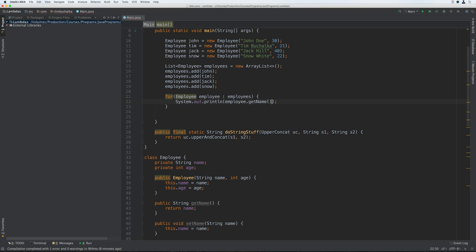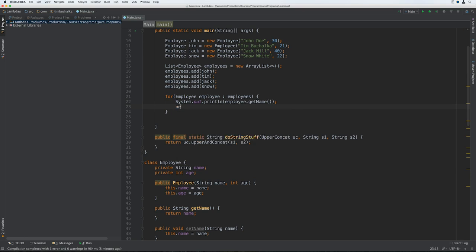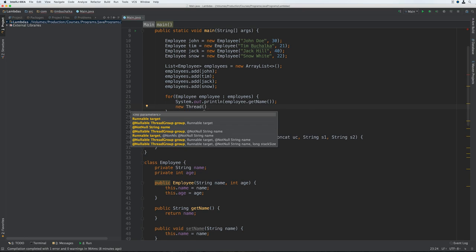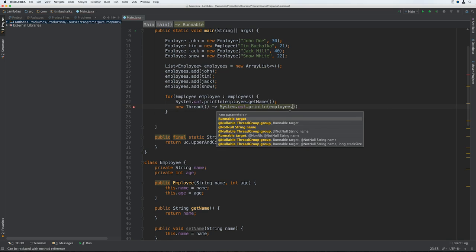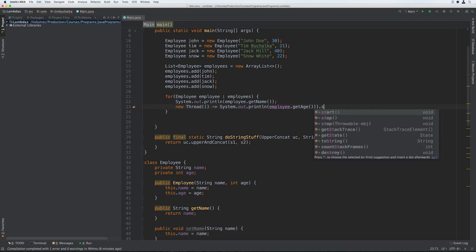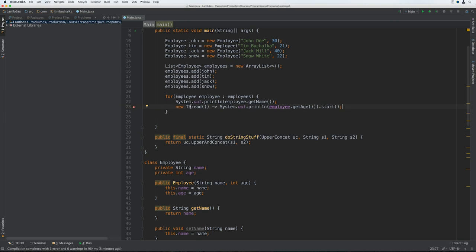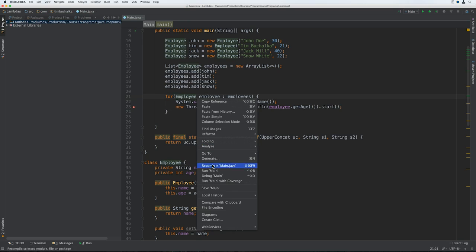Then we can do getName, so print out the employee name there, and then we're going to create this new thread using a lambda. So it's going to be a new thread with no parameters, but we're going to use parentheses there, arrow token, and then print out employee.getAge, .start.